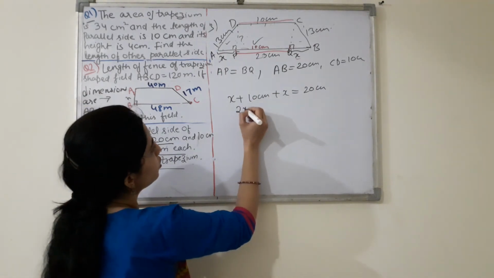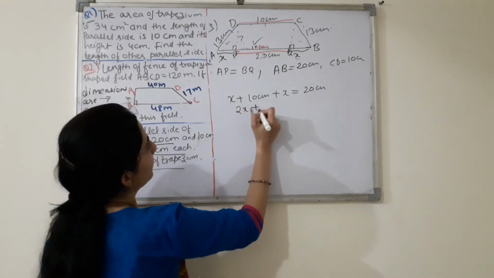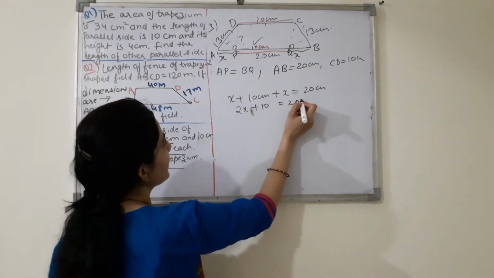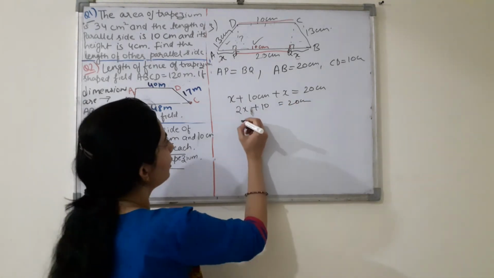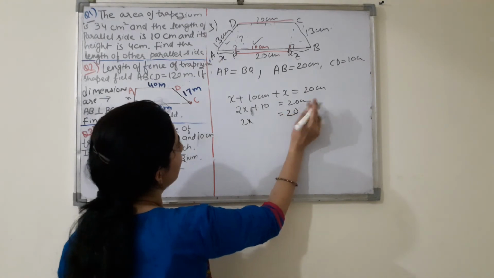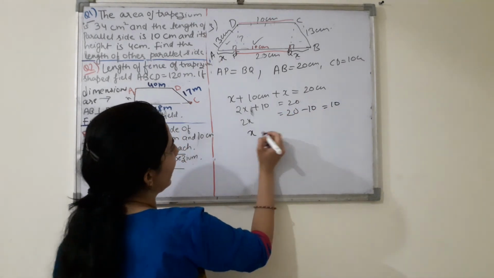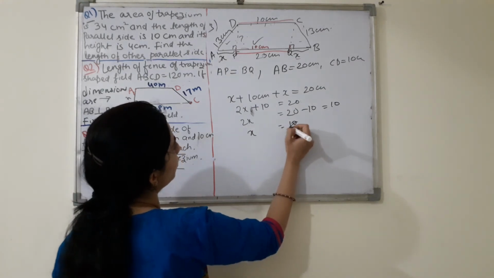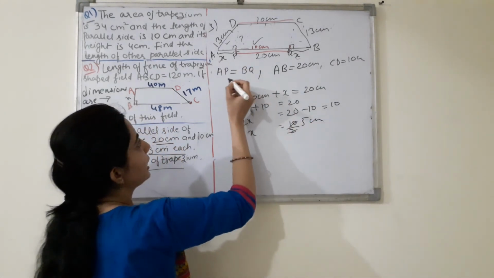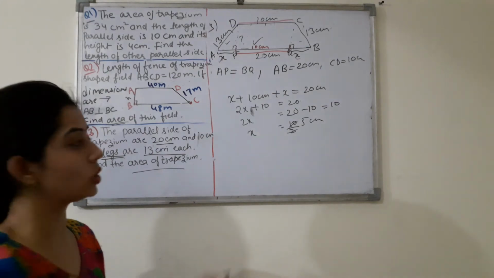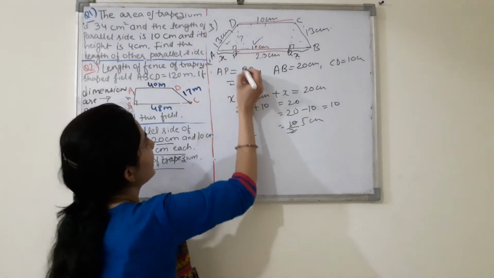So it means 2x plus 10 equal to 20 centimeter, right? So 2x will be 20 minus 10. So it is 10. So x will be 10 divided by 2. It means 5 centimeter. It means AP equals to BQ. That will be your 5 centimeter.